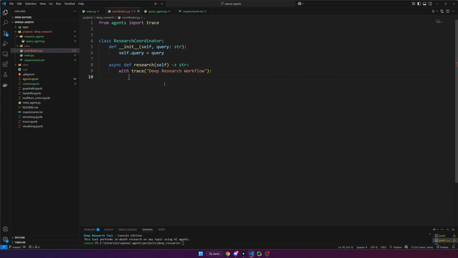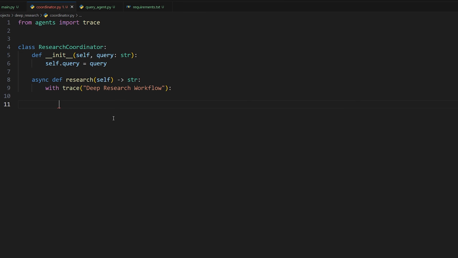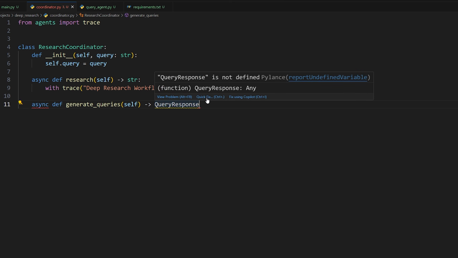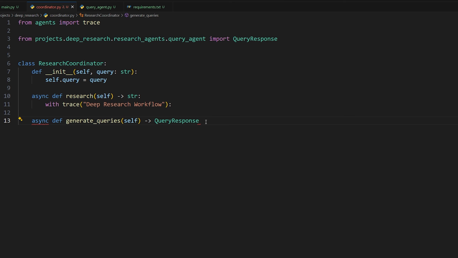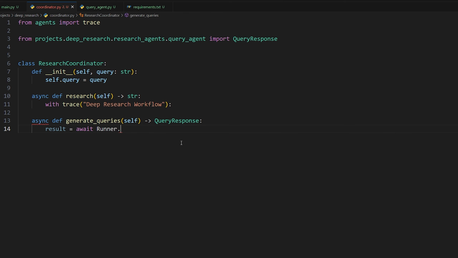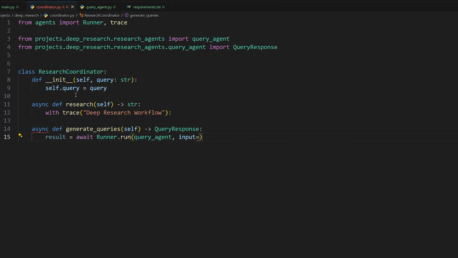All right, so now back in our coordinator, let's actually call it. To make this more modular, we're going to make a separate function just for processing this agent. We'll have this directly return the QueryResponse type that we created in that other file, so we can go ahead and import that. So let's run the agent. Result is equal to await runner.run, query agent. We'll import that. And then the input here is simply going to be the query that we're storing in our research coordinator instance. So boom, like that.